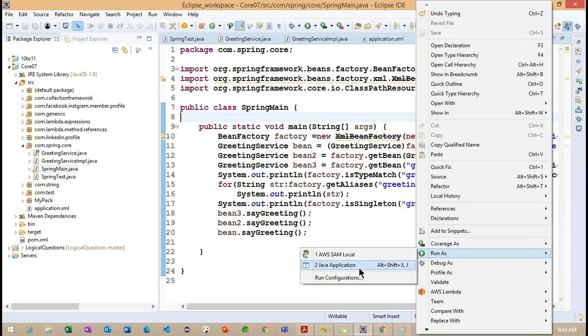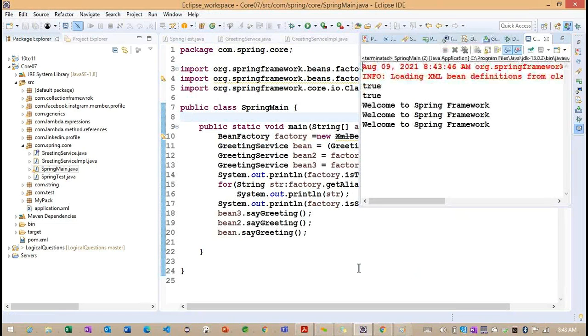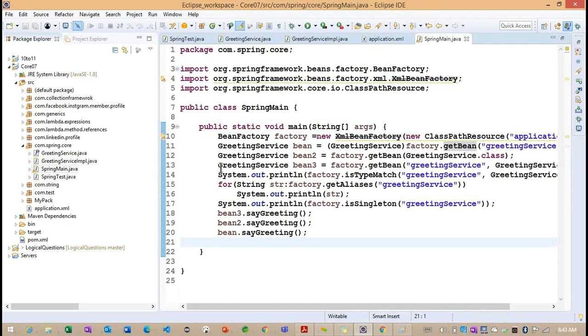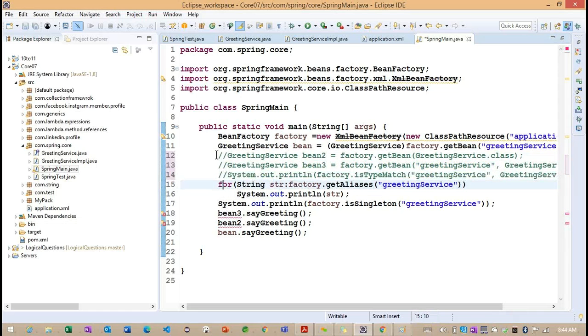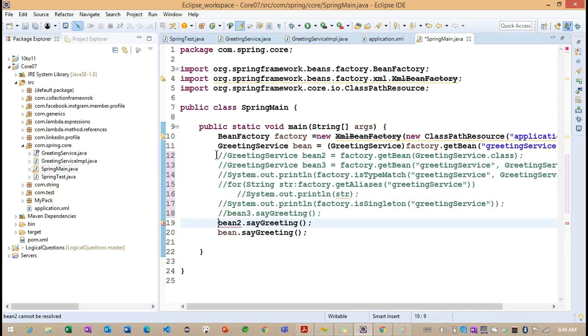Now we'll see if I'm going to run the same example. Any errors? No. So whatever output we are expecting here, we are getting here. So now I want to comment out this particular section because we already identified it. Okay. So we need to see only one output here.